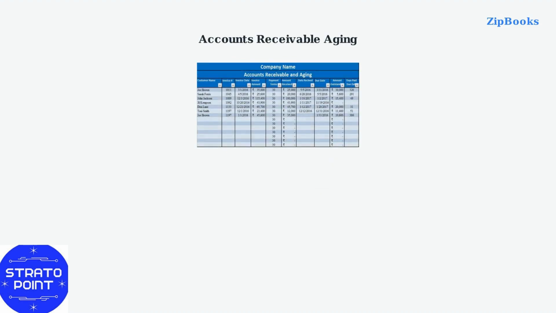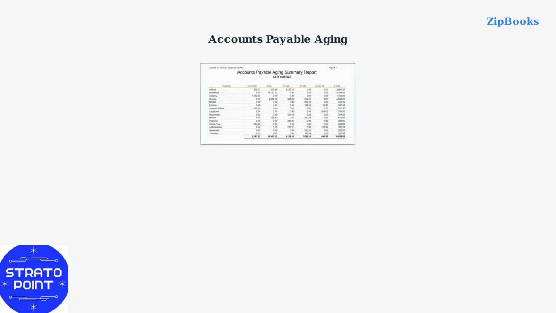Track accounts receivable aging to see outstanding payments by due date categories. Identify overdue invoices and manage cash flow by monitoring payment terms and amounts due. Similarly, monitor accounts payable aging to track outstanding bills and vendor payments. Categorize payments by aging periods to prioritize bill payments and maintain good vendor relationships.